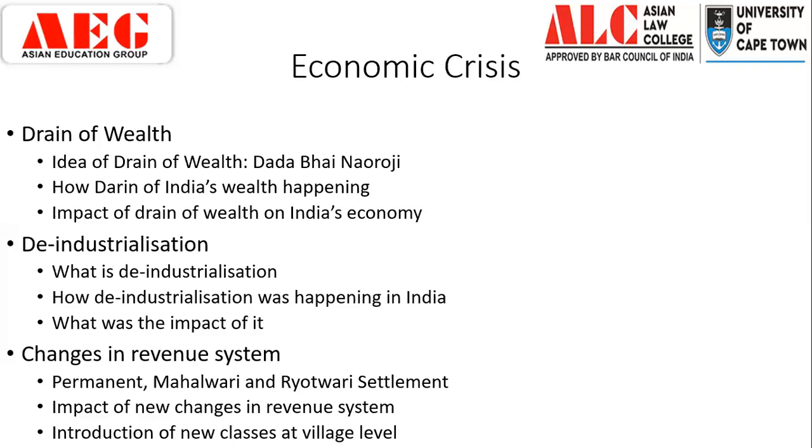Also, the English East India Company introduced this idea that if somebody cannot pay revenue, they have to sell the mortgage. The land would be confiscated, and some new person would be given charge of that land. Now, this led to the introduction of new classes at the village level who did not have any association with the village or the village economy as such. So a lot of alien elements started seeping in at the village level, which started creating disharmony within the village society. So this is how changes in the revenue system led to a decline in our economy.